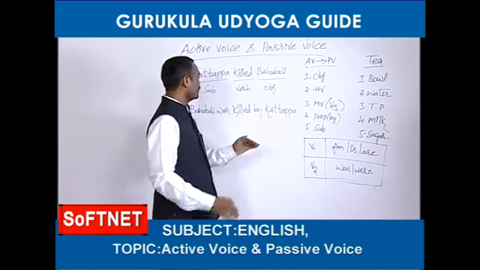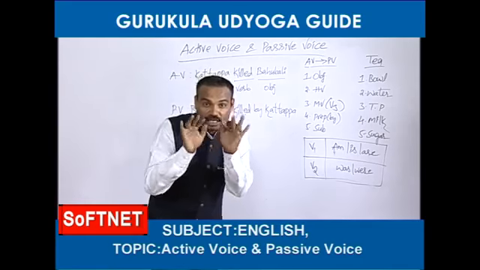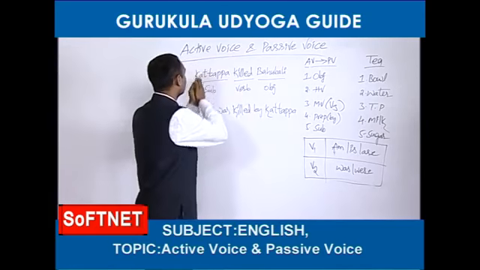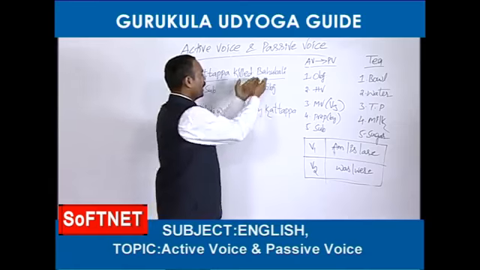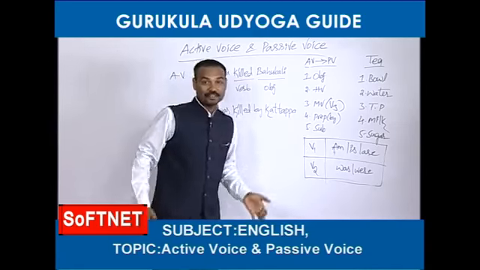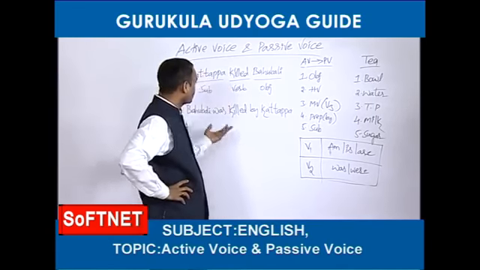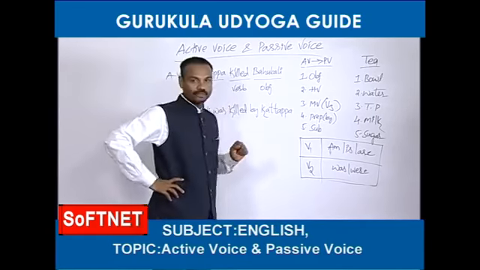So in the given activize, at least you should be able to find out where is the verb. Come on, tell me friends, where is the verb? Kattappa is not verb and Bahubali is also not verb. See, killed, it is a verb. So you came to know which is called verb and where is the verb. So killed is the verb.